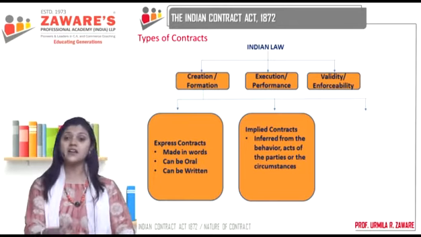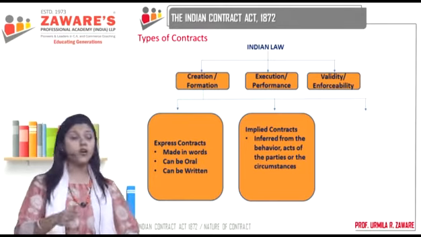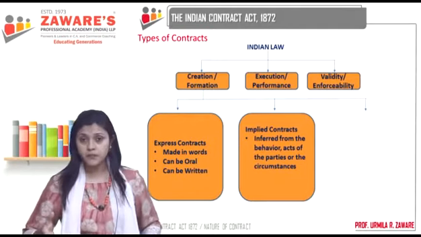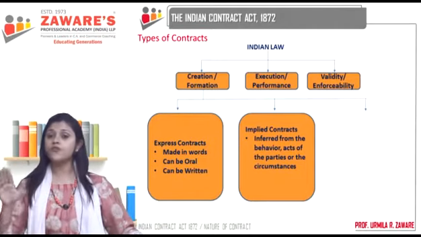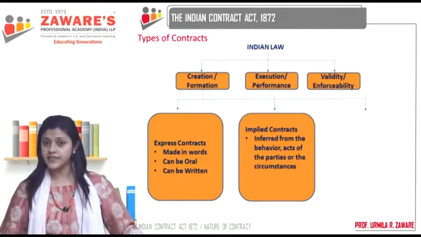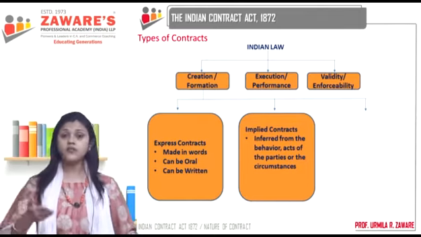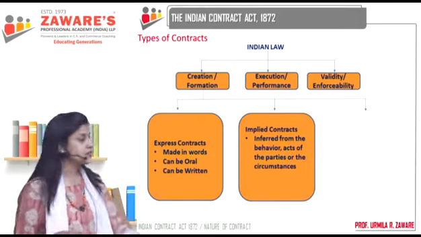So that is a contract made, created or formed in the implied manner, without the use of words, and it is a commercial transaction. It is a business. Business means it's not a social offer that he has made you, right? You are going to give him money in return for it.